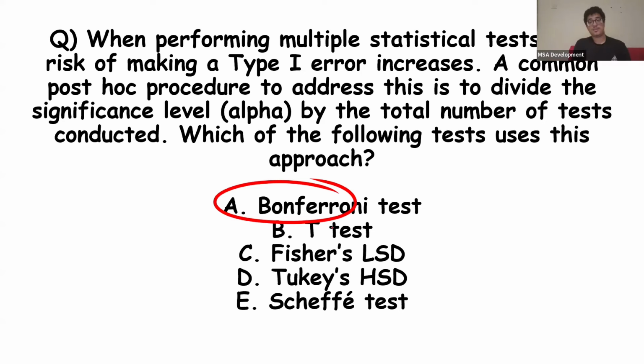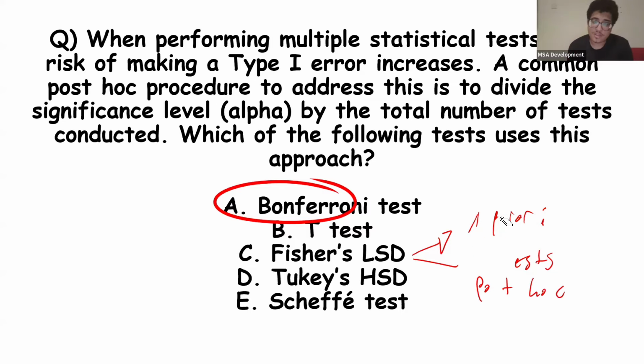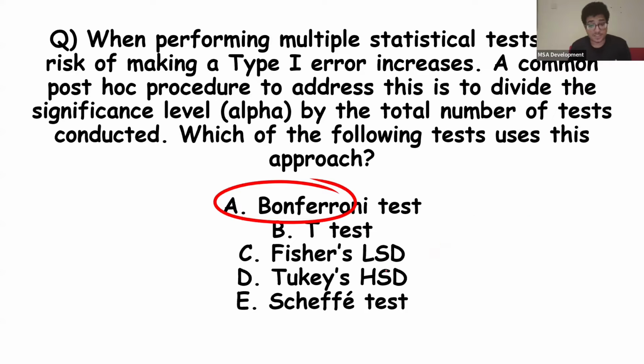Fisher's LSD, remember, is used a priori, or it can be used for 3 tests, post-hoc. Tamam? Oops, I spelled that wrong. My handwriting is bad. I should just stop writing, to be honest. Tukey's HSD, on the other hand, is for more than 3 tests, post-hoc, and it fixes the family-wise error rate, if you guys remember that, okay? Tamam? Now, this question is talking about Bonferroni.